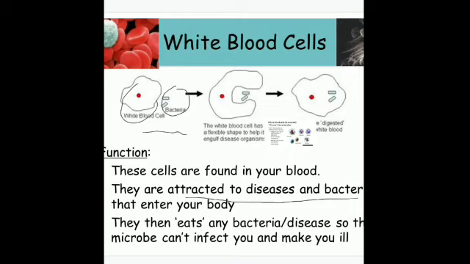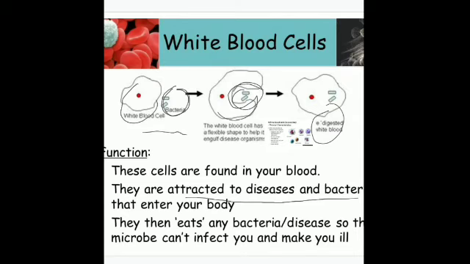Similarly, WBCs are irregular in shape. You can see how they phagocytose: they engulf the bacteria, the microorganism that has entered the body, and digest and destroy it. Is that clear? So they are the soldiers of the body. They engulf the disease causing organisms and destroy them.